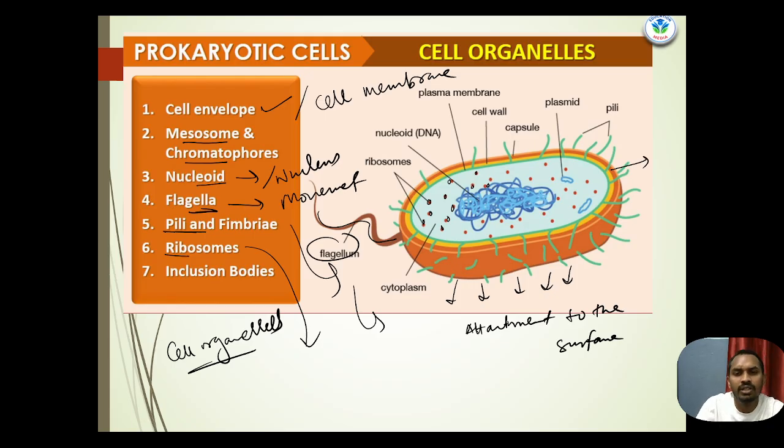Most important regarding ribosomes, there are two types, or subunits, of ribosomes. In prokaryotic cells, the 70S type of ribosome is present. Very important: 70S is the type of ribosome present in prokaryotic cells.